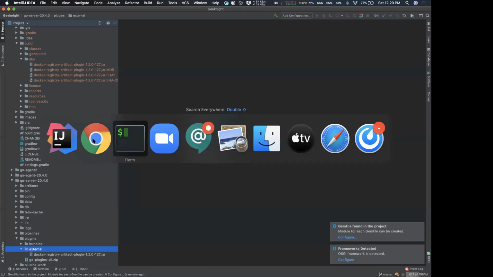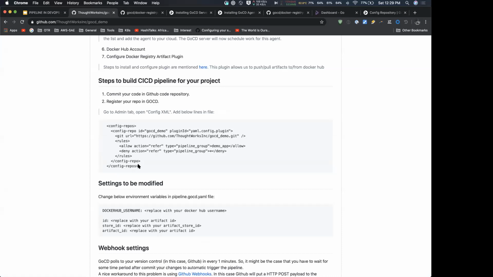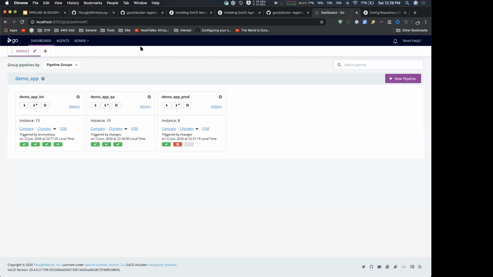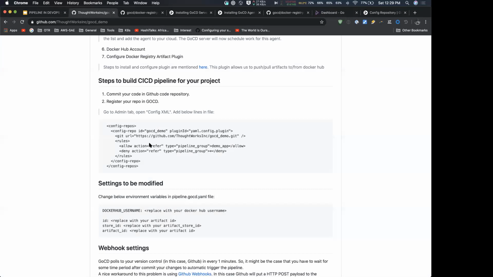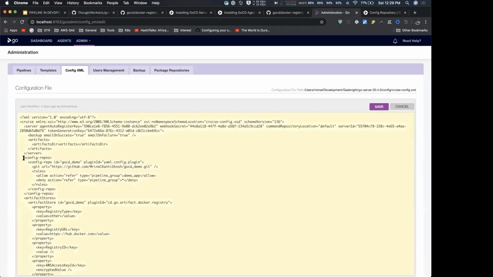Now what comes next is the config repository. You have to tell the GoCD server that here is my code from where you can get the YAML file and make the pipelines. I already have the pipelines because I have set up that config repo: give the GoCD URL and paste it here in the GoCD server admin config XML section. You can edit from here, and as you see, I have already pasted that.